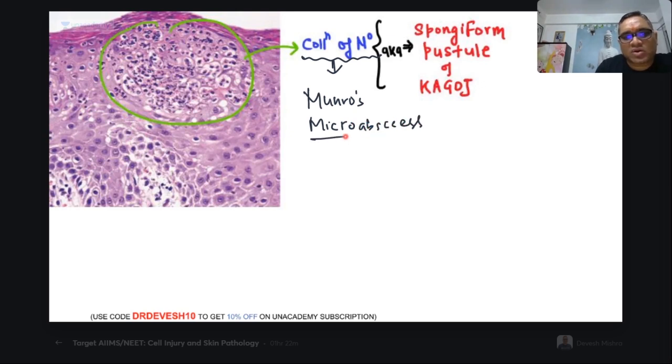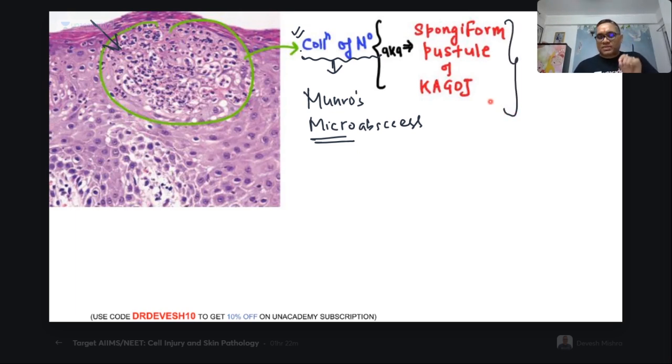Why is it called a microabscess? Because on clinical examination of the skin, you will not find any abscess. Clinically it is not visible, right? There is an abscess only under the microscope, and that is the meaning of microabscess. We cannot see it on clinical examination. Only on microscopy will the pathologist see this and tell that a microabscess is present. So this collection of inflammatory neutrophils is called the spongiform pustule of Kogoj.